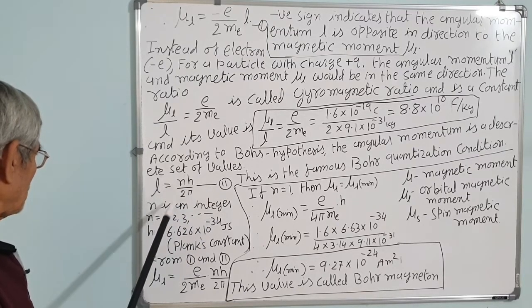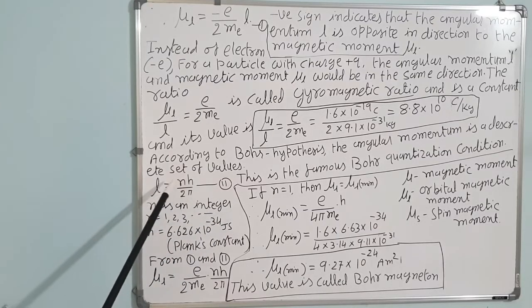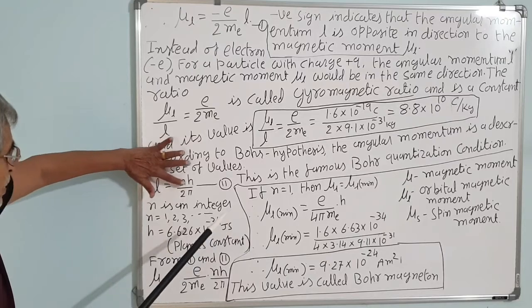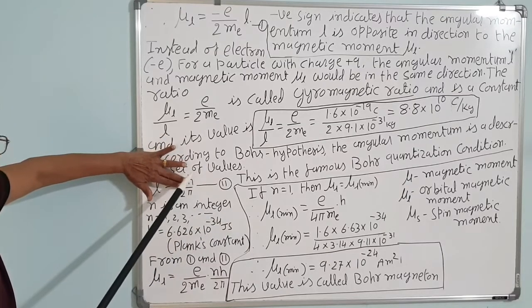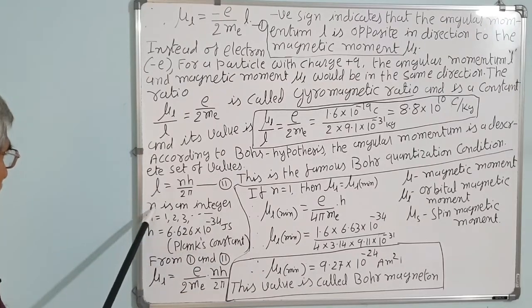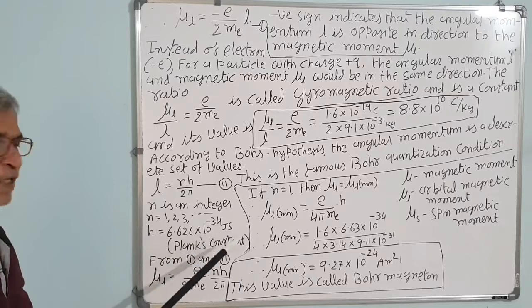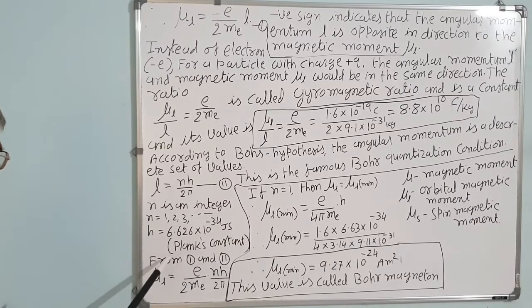So n is equal to 1, 2, 3, up to any number it may be. So angular momentum is an integer multiple of h upon 2 pi. This is the famous Bohr quantization condition. n is an integer, and h is the Planck constant, 6.626 into 10 to minus 34 joule second.